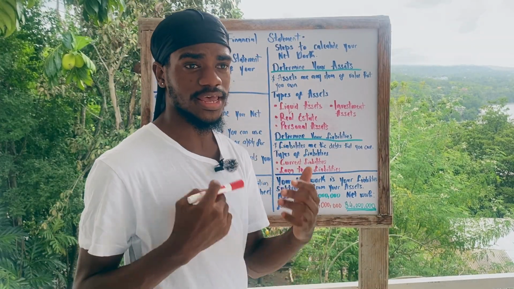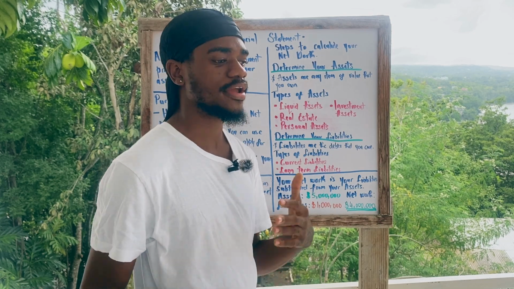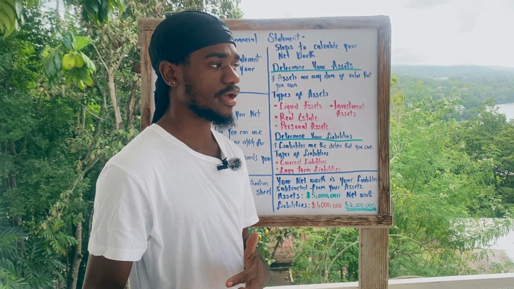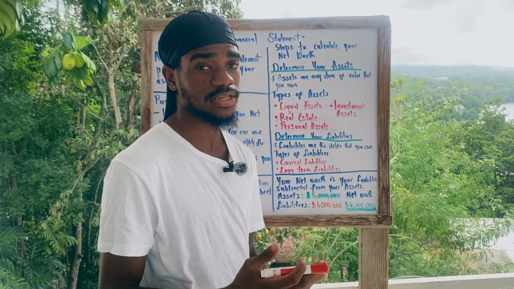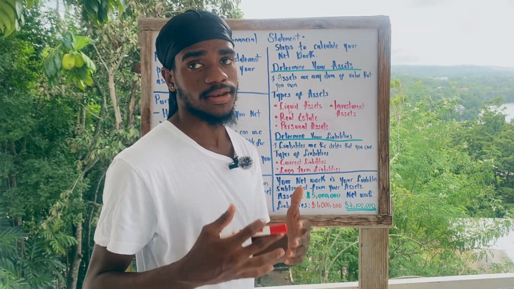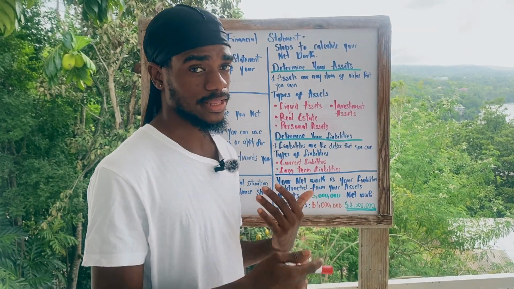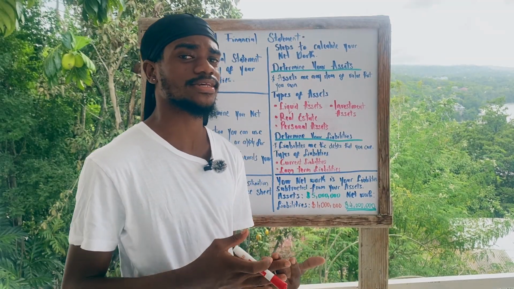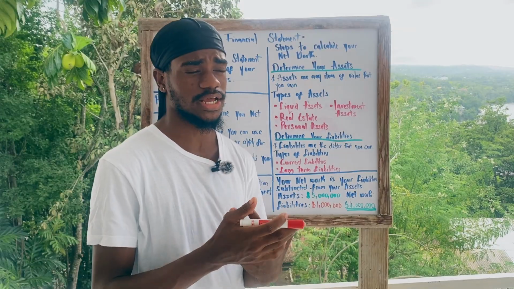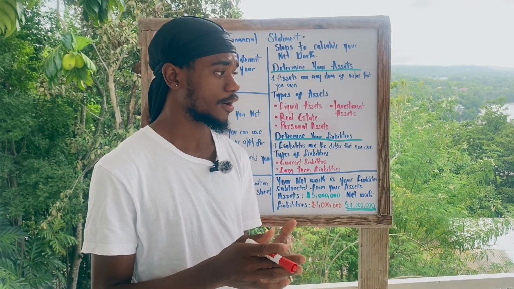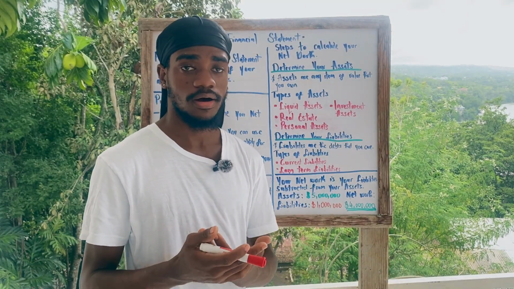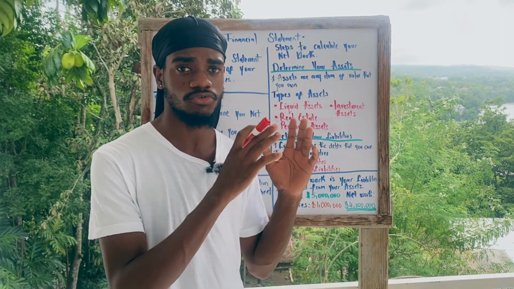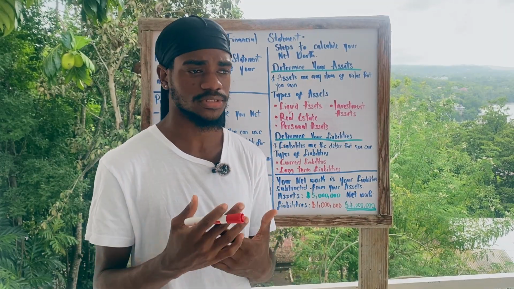Then you have real estate. Real estate is any land that you own or any property on the land that you own. So for instance, you have a piece of land and it may have a commercial building or a residential building or anything like that. That is real estate, and that is the second type of asset. Third, we have personal assets. Personal assets are any items of value that you own, such as a car, or a valuable watch, or things of that nature. Any personal assets that have real value behind them, those are personal assets.